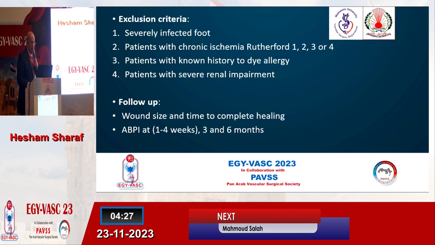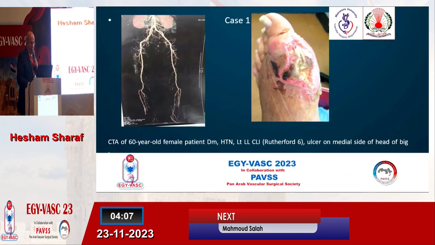We excluded patients with severely infected limbs, chronic ischemia Rutherford 1, 2, 3 and 4, patients with known history of dye allergy, and patients with severe renal impairment, and we followed up the patients at 1 month, 3 months, and 6 months.